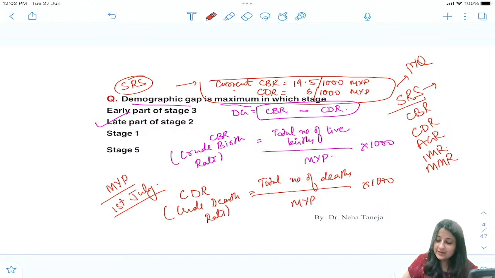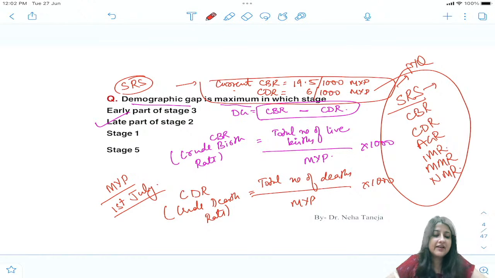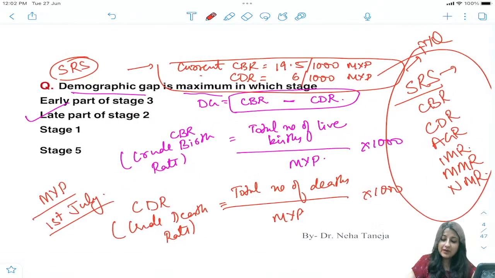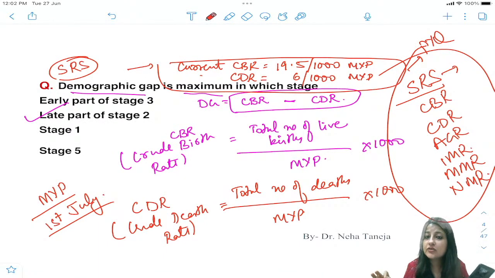Maternal mortality ratio, neonatal mortality rate. All this information is given by SRS. So in one MCQ I've told you so many things: the definition of CBR, the definition of CDR, when you consider mid-year population, the current values of CBR and CDR, who is giving this information, SRS, and what data it gives.